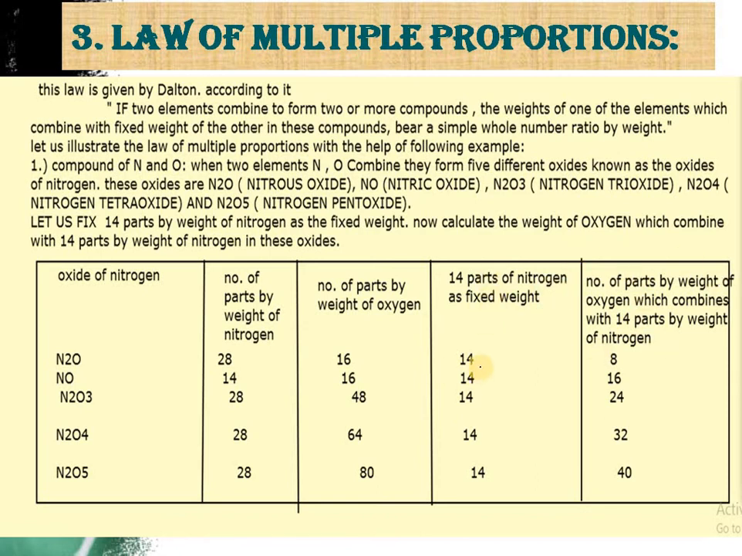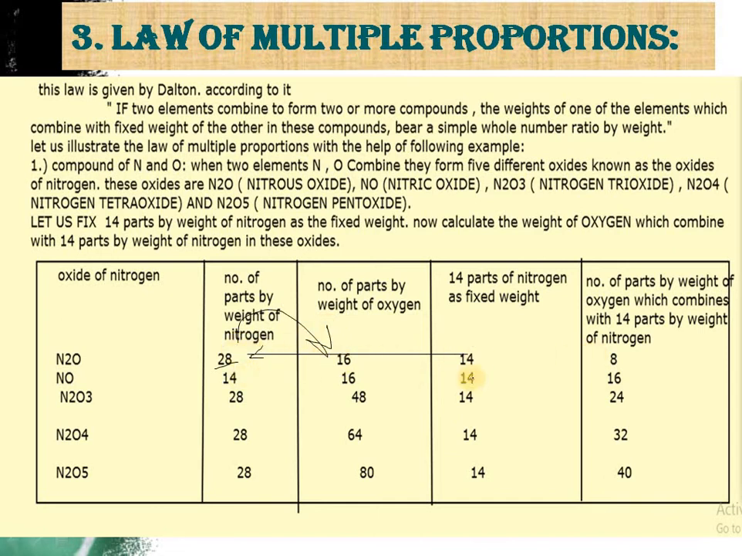So we will simply do, as we know, we get 14 out of 28 by simply dividing it by 2. The same thing we will do here. As we divide this by 2 we get 14. So the 14 is fixed. The same operation will apply here, so we divide by 2, and we get 8.